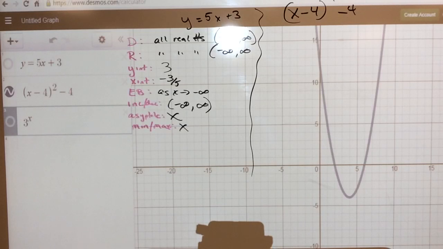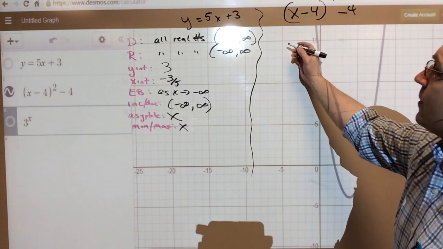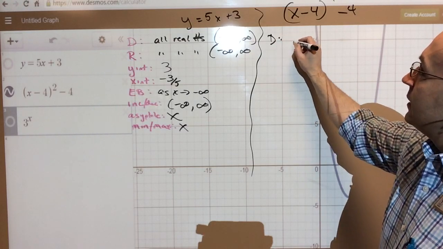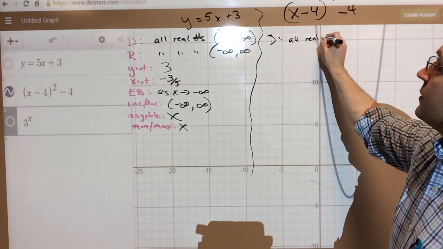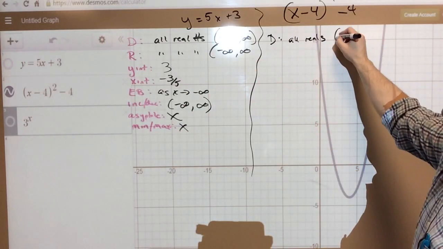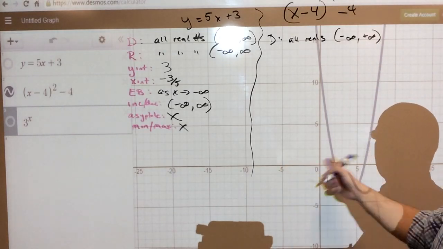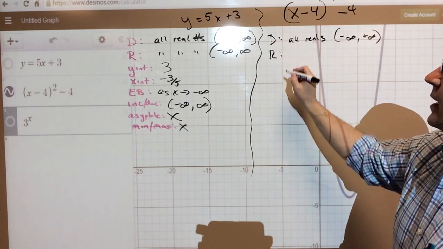Okay, that's what it looks like. You don't have to sketch it. I wasn't really looking for that. But let's go ahead and do the domain. So the domain is all reals, all real numbers. We'll just go all reals because that's cooler, right? Also known as negative infinity to positive infinity, okay? Because it's going forever on either side of the x-axis.